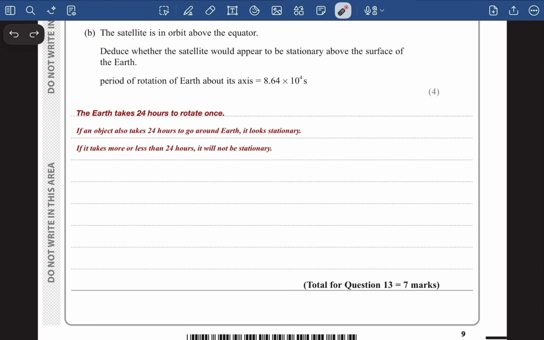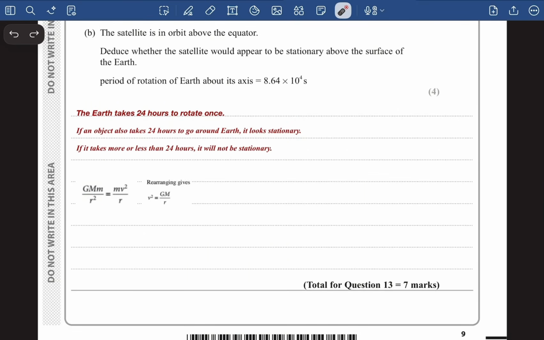So we can write the formula GMm by r squared is equal to mv squared by r, because GMm by r squared is my gravitational force, which is equal to the centripetal force, right? Now let's make v squared the subject of the equation. So it becomes v squared is equal to GM by r, and we have removed both of the masses and we have removed one of the radius from both the parts.